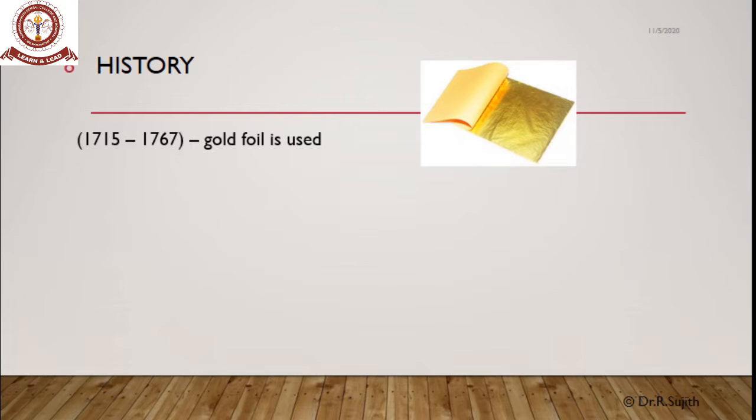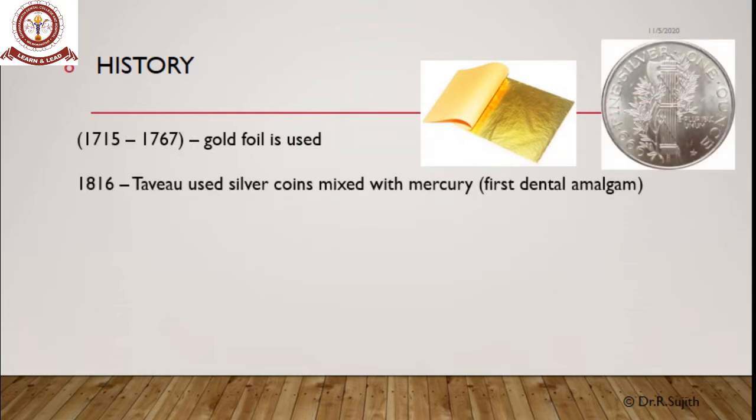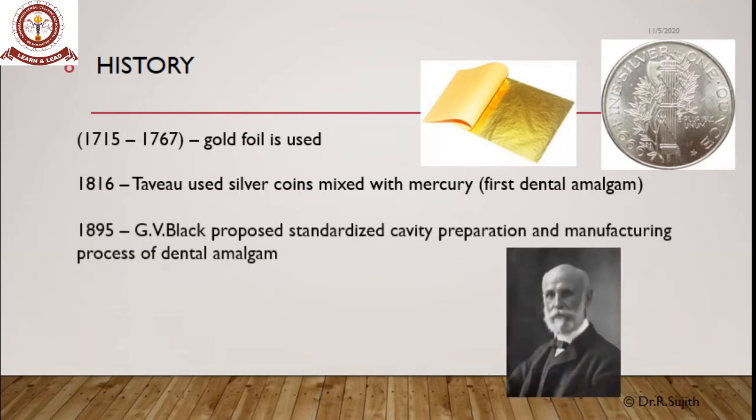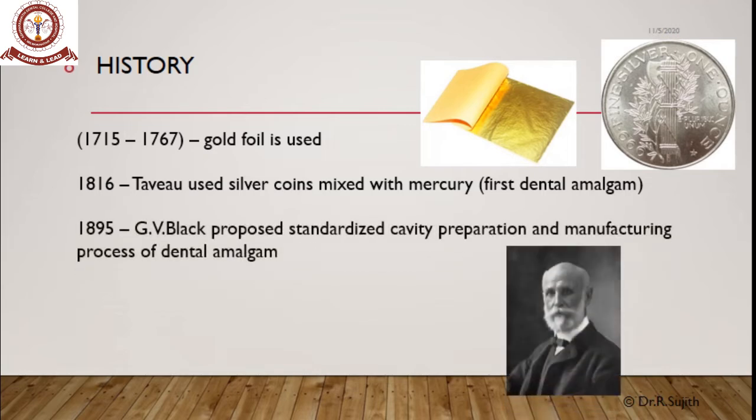In the 17th century, gold foil was used, and in the 18th century, Taveau used silver coins mixed with mercury, which is considered to be the first dental amalgam. Later in 1895, G.V. Black proposed standardized cavity preparation and the manufacturing process of dental amalgam. Till the 19th century, every material was focused only on direct restoration. That means we directly fill the teeth in the patient's mouth. In the 19th century, Taggart gave the casting technique. He gave the cast inlays, which is nothing but an indirect technique, which we will see later.